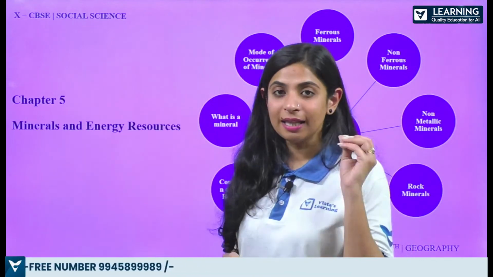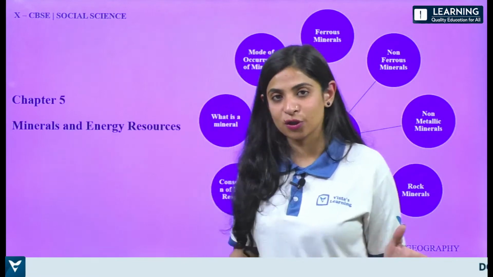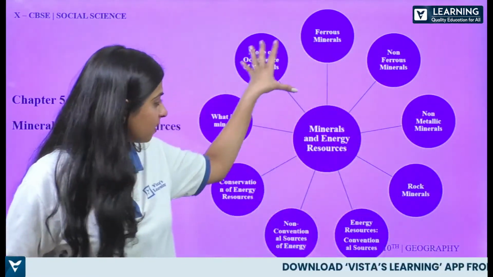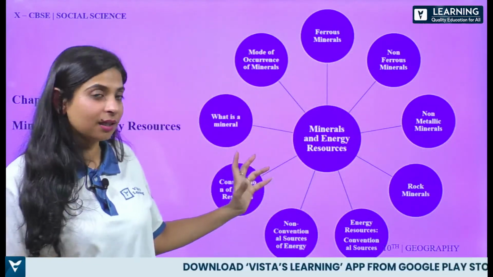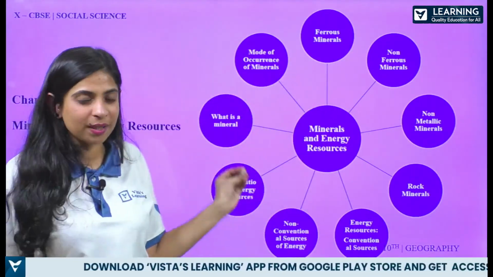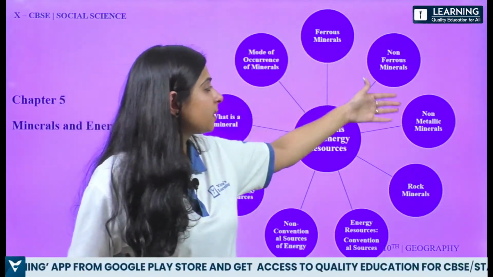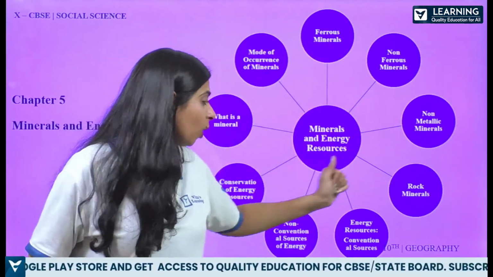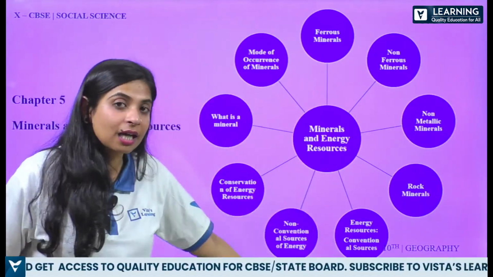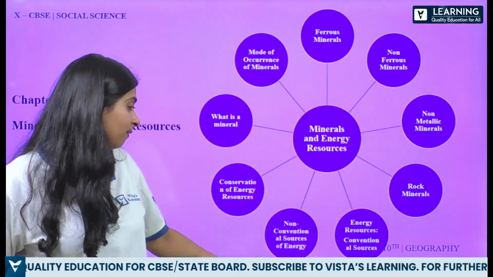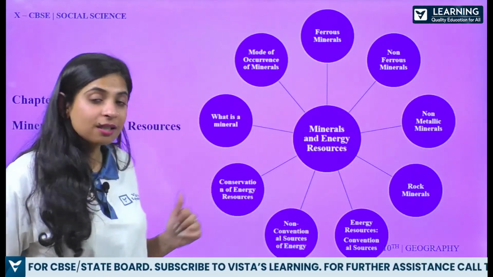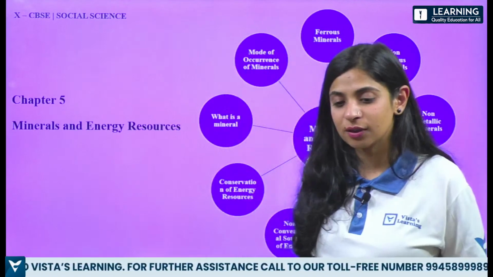And now let's move to chapter number 5, which is minerals and energy resources. Now, don't be afraid of this diagram, which is very big, right? The segments are big, but the topics are very small. Now, here you will learn ferrous mineral, non-ferrous mineral, non-metallic mineral, rock mineral, energy resources and their conservation, non-conventional resources of energy, conservation of energy resources, and finally, what is a mineral. Okay, so these are the topics.